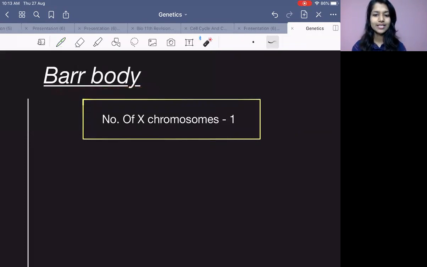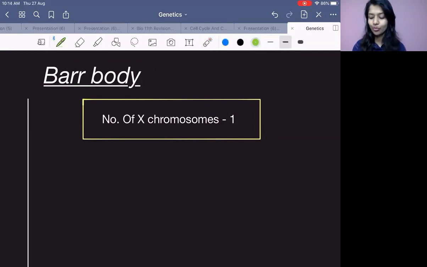Barr body. Concept of Barr body. So what is the Barr body concept? It says that whatever number of X chromosomes a person has, you just subtract it from 1. You will get the Barr body number. Barr body means the X chromosomes which are inactive. So it is said that there is only one X chromosome in a person which is active.